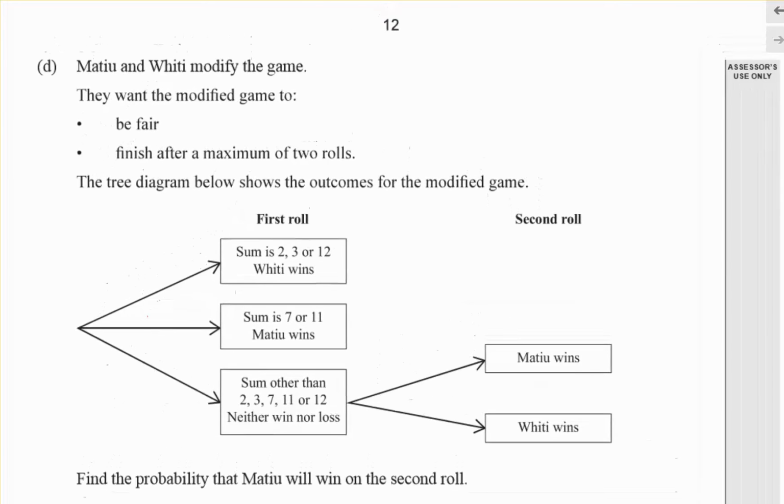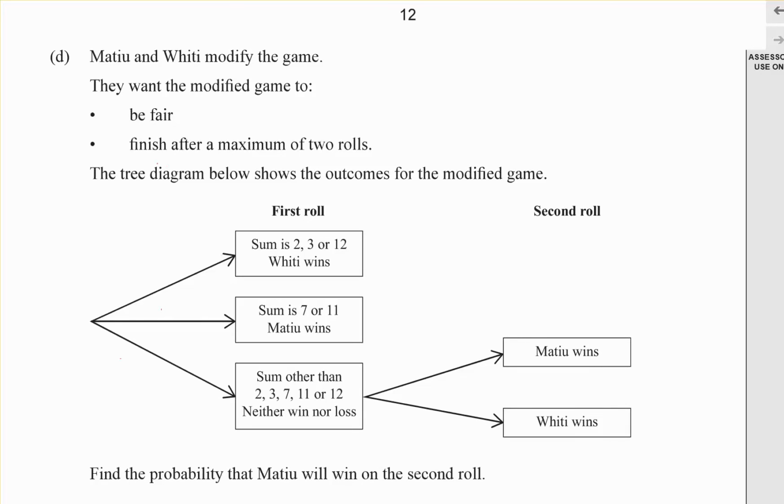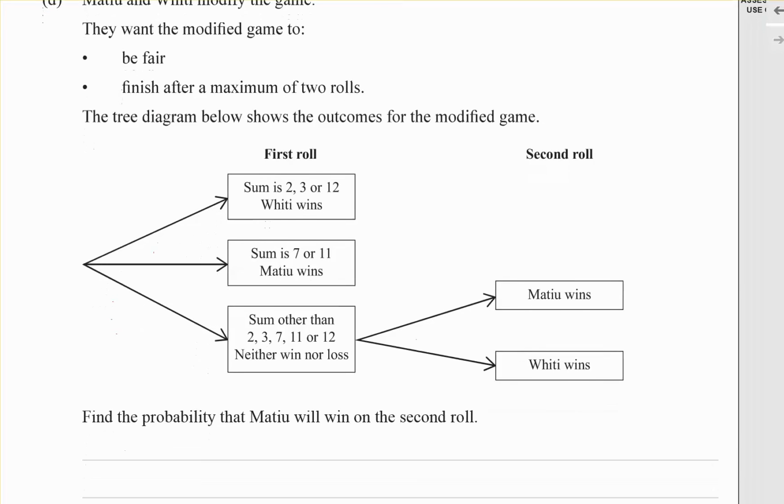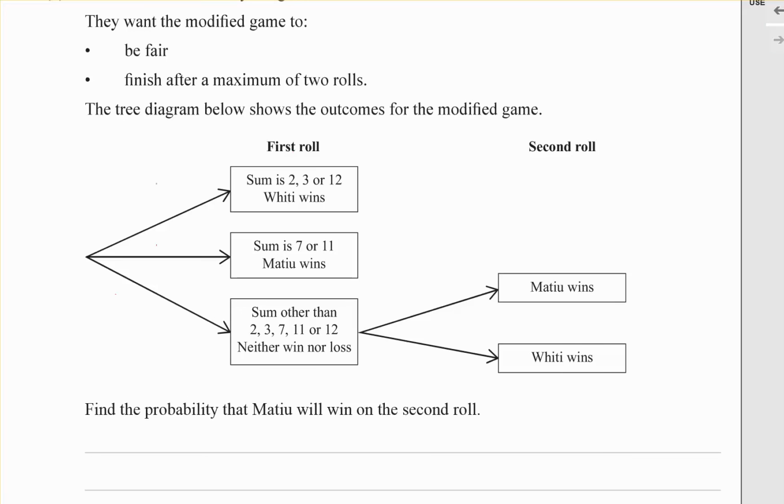Changing the game slightly. Want to modify it to be fair. Finish after a maximum of 2 rolls. 2, 3 or 12, so we know that that's 4 out of 36. 7 or 11, you can go back and check by adding up the probabilities, and this one will be 24 out of 36, so we've got those from the previous page. We want to come up with an event, perhaps, that has this probability, and this will be 1 minus p, because coming from the same branch, these two probabilities have to add to 1. So whatever probability we find for Matthew to win, Whetū will be 1 minus.